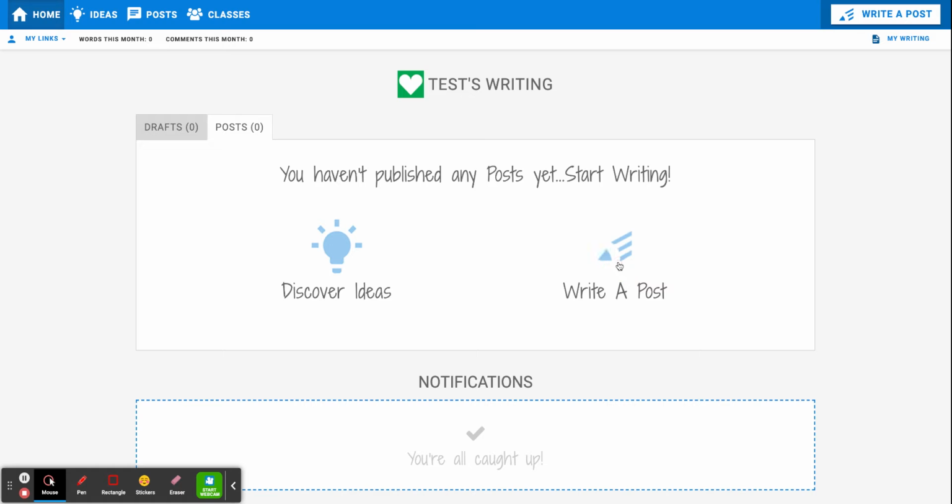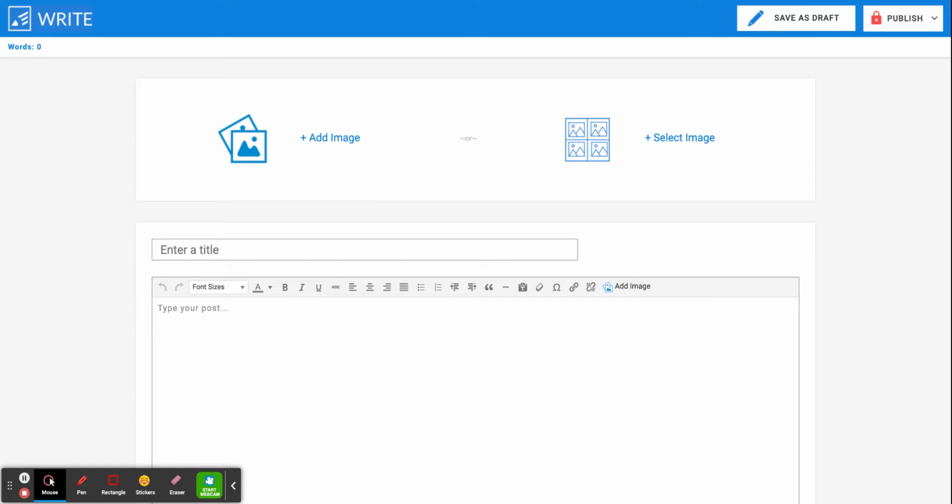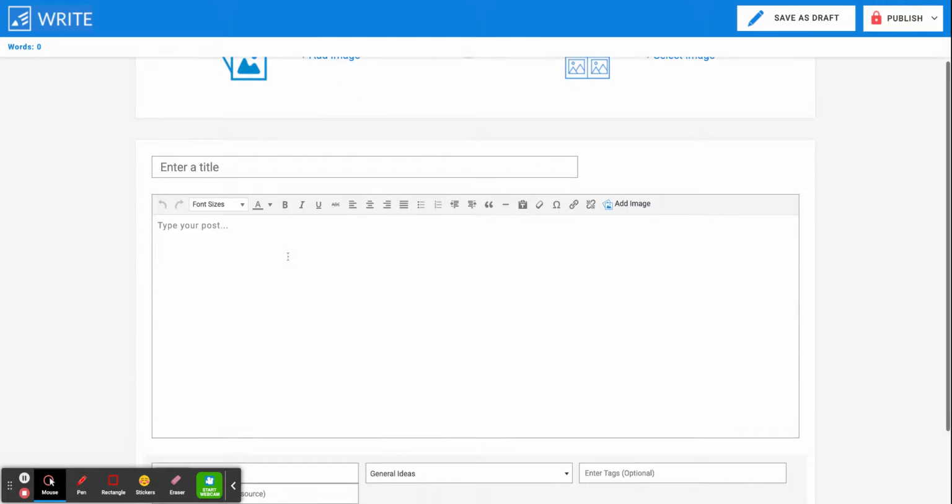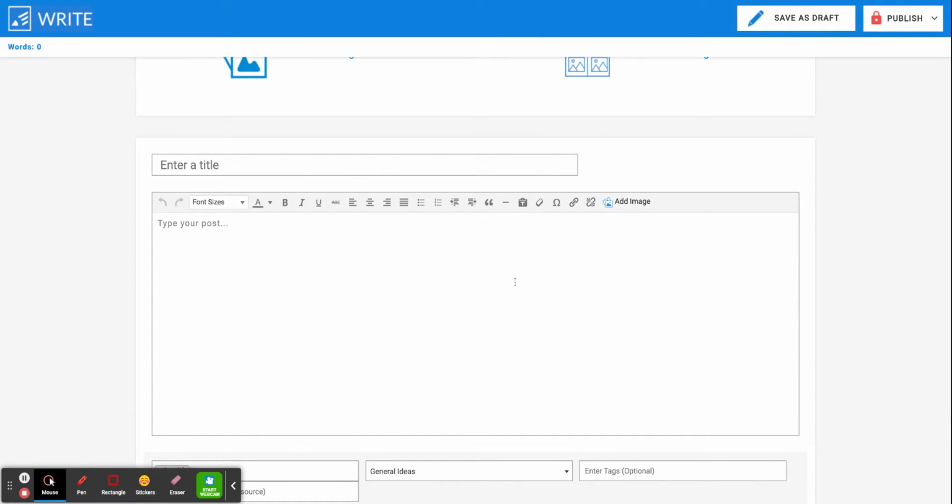So if you want to write a post and you already have an idea, you click on that little pencil icon, and it's going to take you to a new page. You can add your own image. You can give it a title. If it's asking you to use your microphone, you can use speech to text. That's the only reason why it's asking you to allow. You don't have to use the microphone if you don't want to, so I'm just going to put block because I'm not using it. This is where you put the title of what your draft is, and there you go. You start writing.